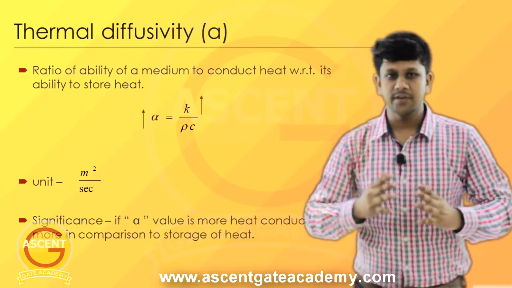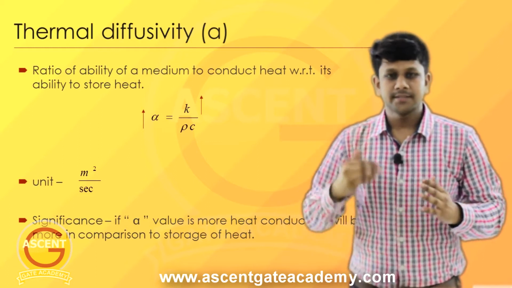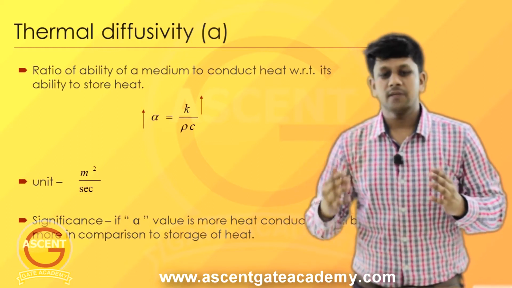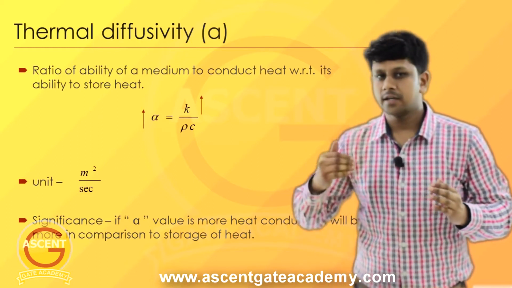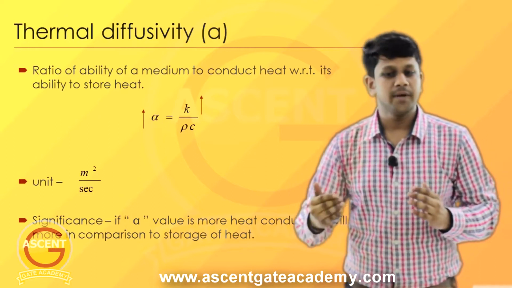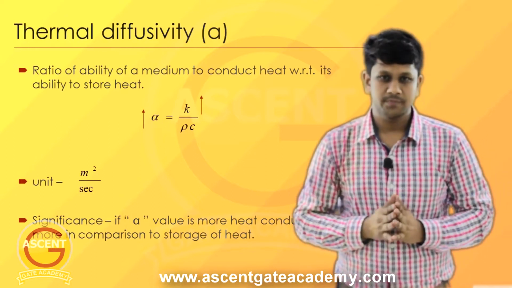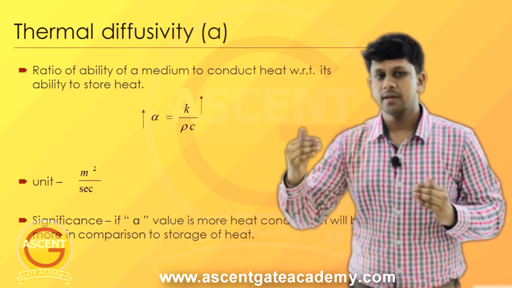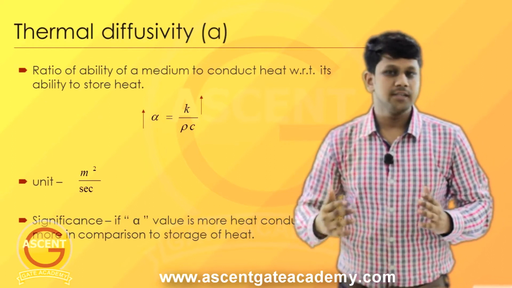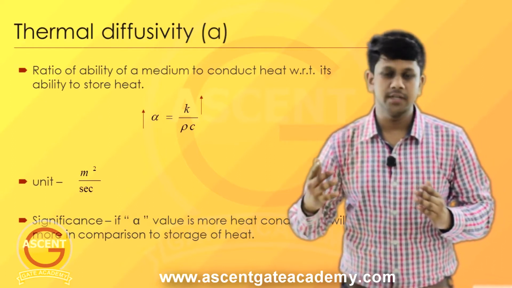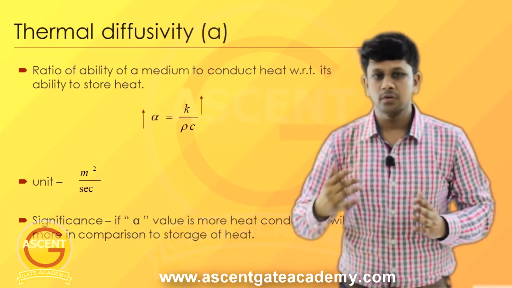Now what is the significance of this alpha? It signifies that if the value of alpha is more, the heat conduction will be more in comparison to the storage of heat, because it is the ratio of K by rho C. So if a material has a high value of thermal conductivity K, then alpha will be more for such a material.